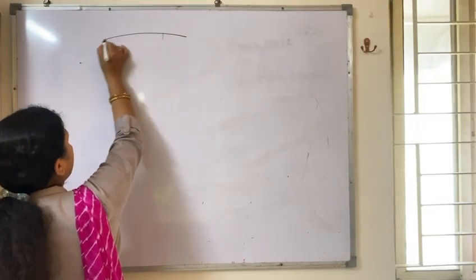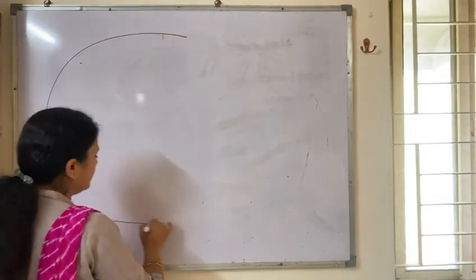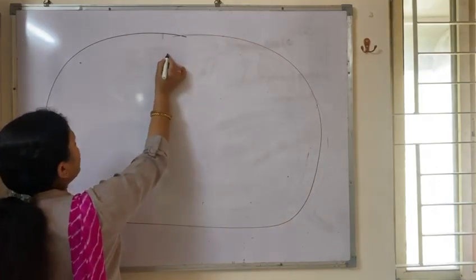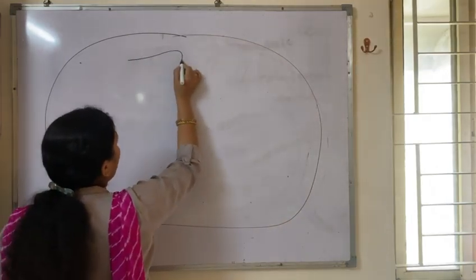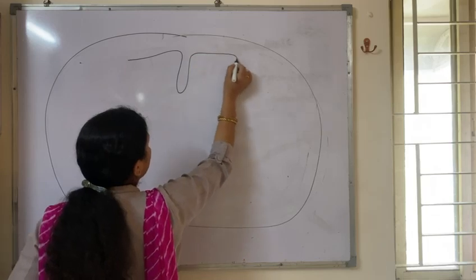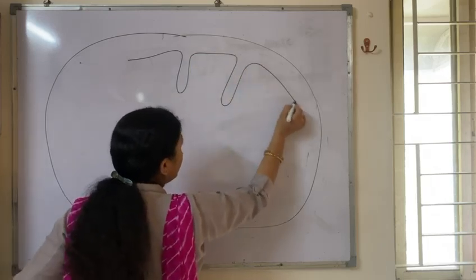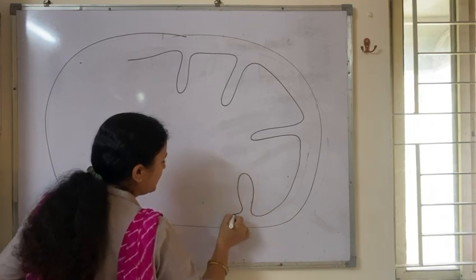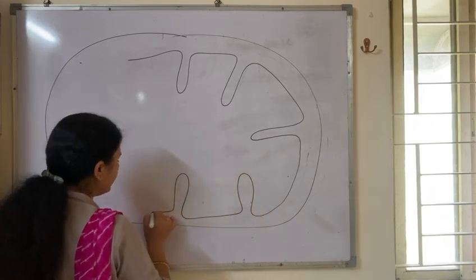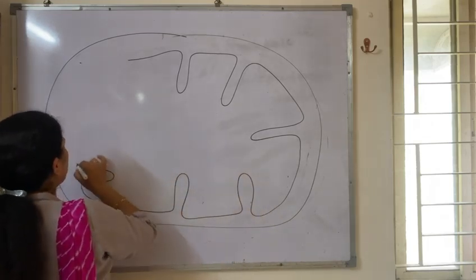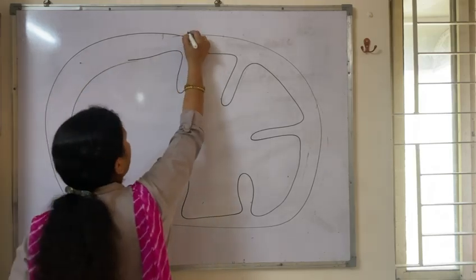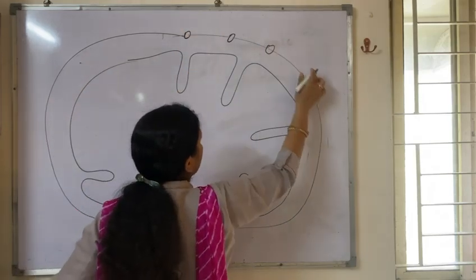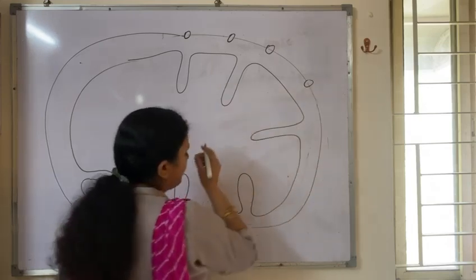As we know, mitochondria is a double membranous structure, so it is surrounded by a double membrane. The outer membrane is smooth, the inner membrane has finger-like projections toward the matrix, and the outer membrane possesses porins which are made up of protein.